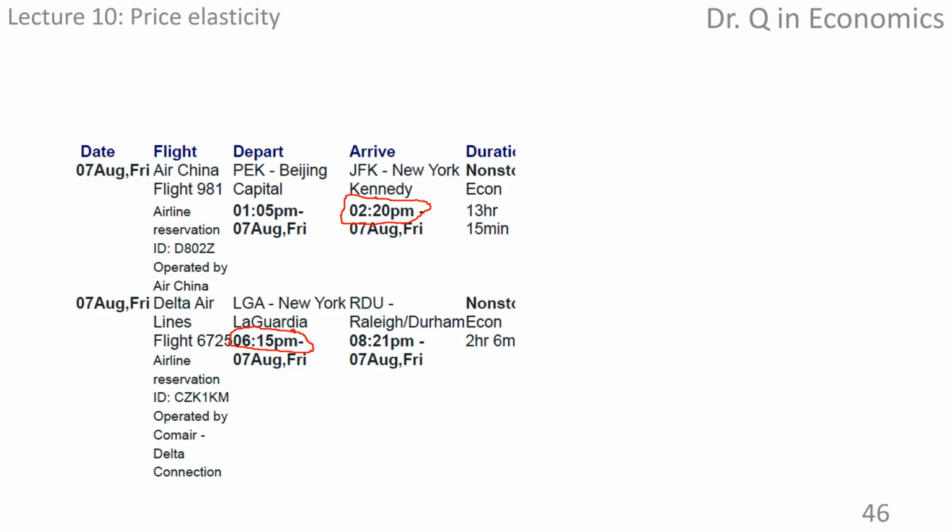Several big airplanes land at similar times, and there are thousands of people waiting in line to go through customs. And by the time I finally got out of the airport, it was the rush hour of New York.